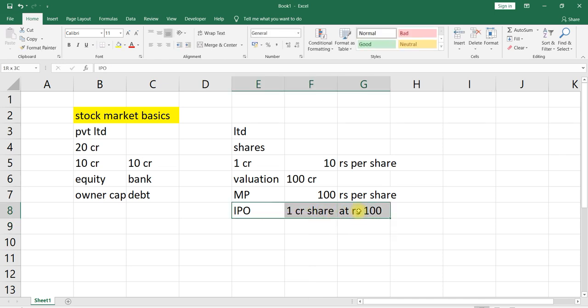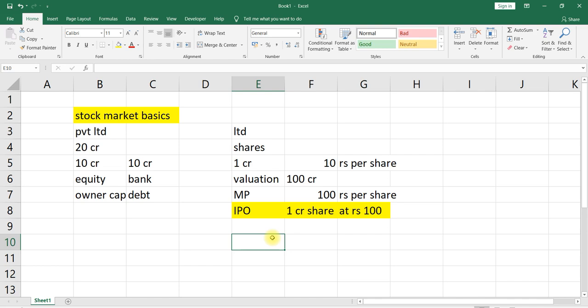What it says is, I would like to sell my ownership, and each part of the ownership will cost 100 rupees. In the sense, if you pay 100 rupees to me, I will sell one part of my ownership.